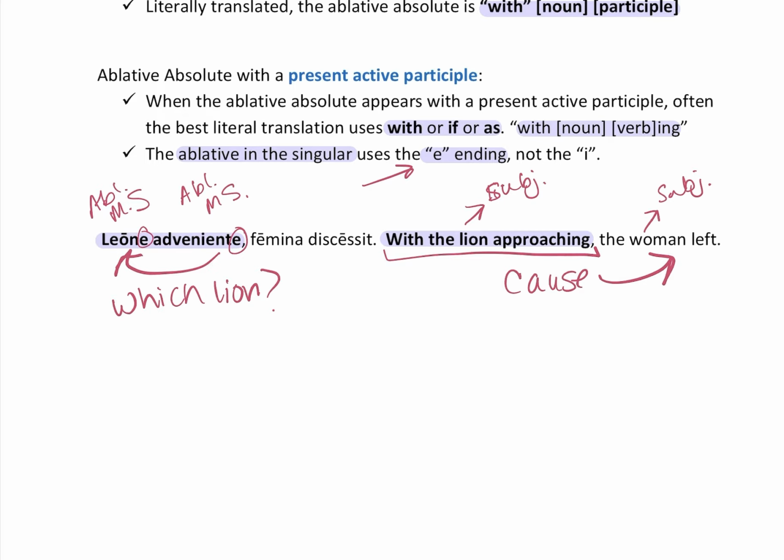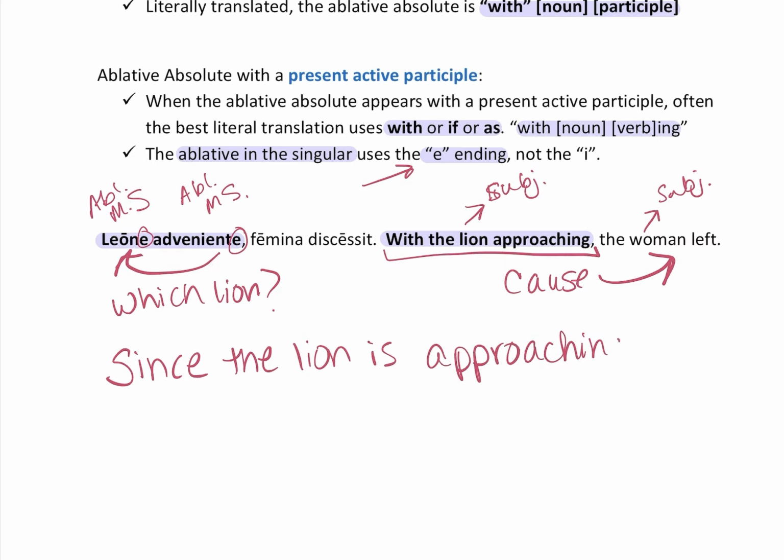You could also say, since the lion is approaching. Remember, there are times that we can translate using other words or turning it into a different kind of clause. Those are all listed in your chart book, right? You could also say, since the lion is approaching, the woman left.